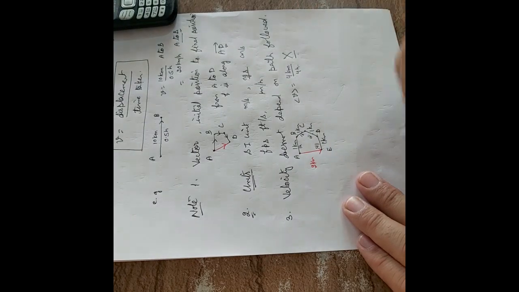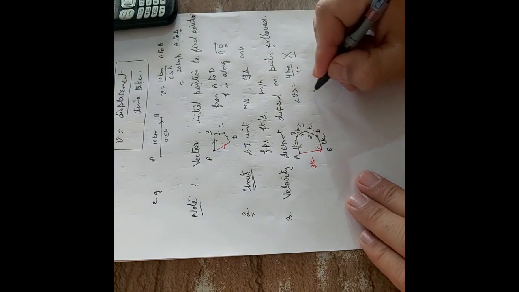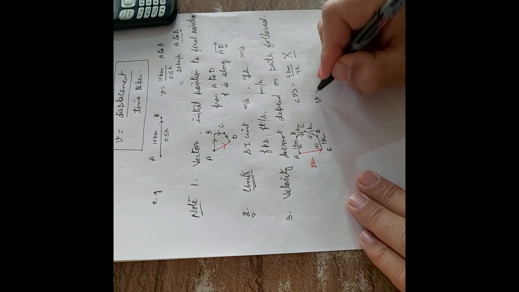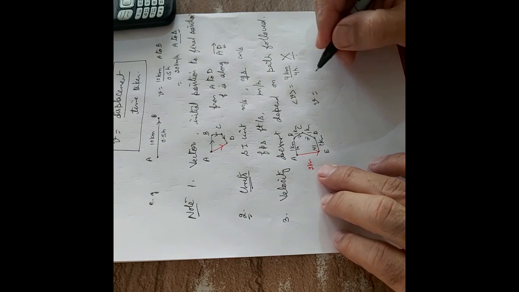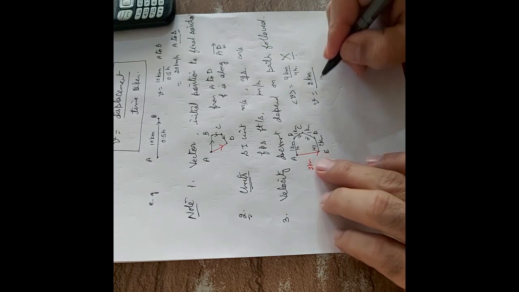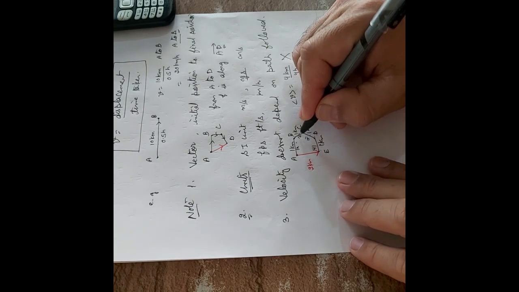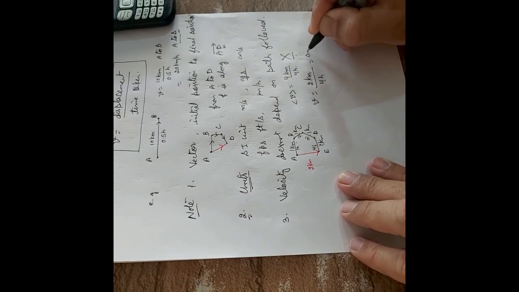No, this is incorrect. This is the total distance covered. So what is the velocity in this case? Velocity in this case will be displacement upon time. What is displacement? Displacement is 2 kilometer, and what is the time? Time is 4 hours: 1 hour, 2 hour, 3 hour, 4th hour. So 4 hours, answer is 0.5 kilometer per hour.